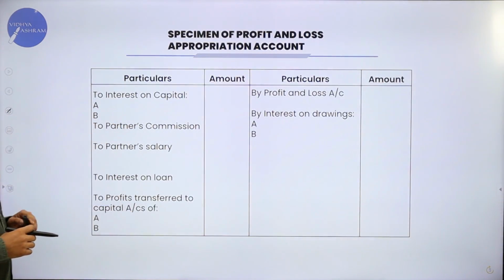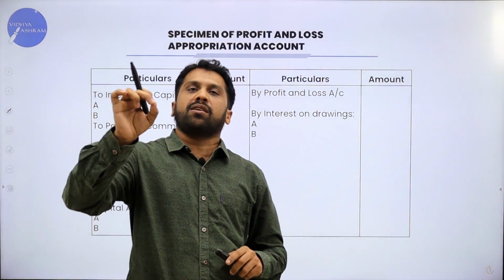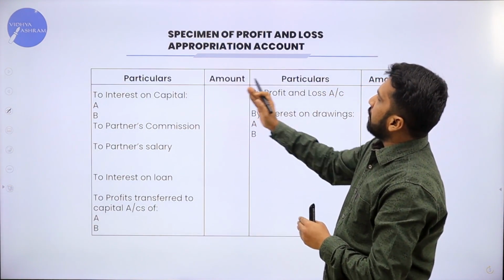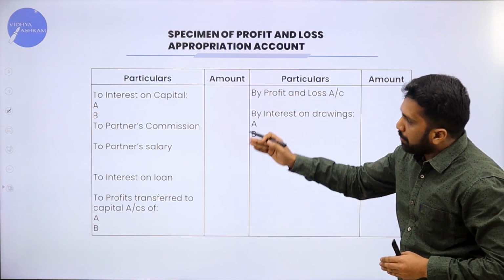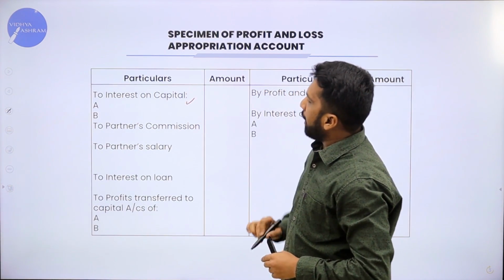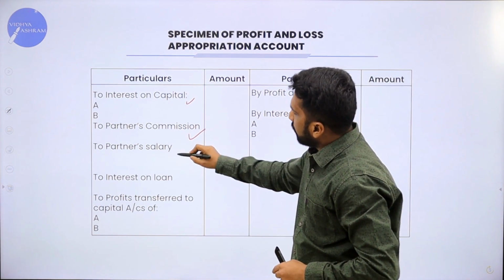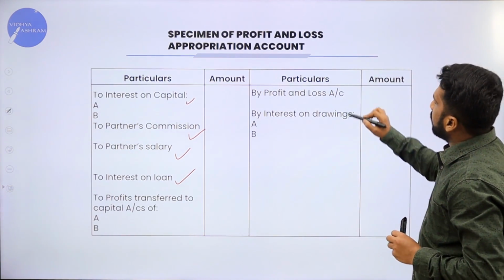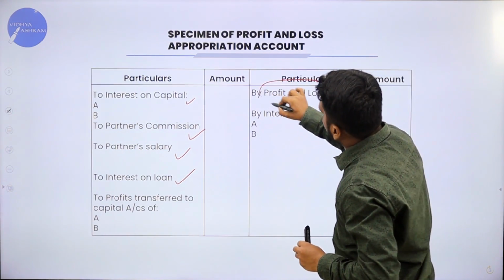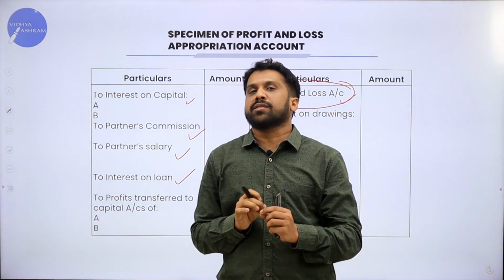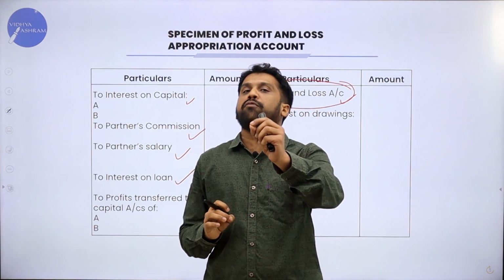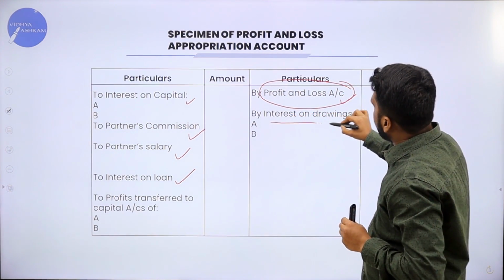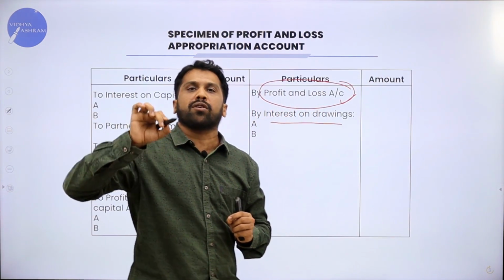Now, this is a specimen, or we can call it the format of P&L appropriation account. On the debit side, what will come? Interest on capital, partners' commission, partners' salary, interest on loan. On the credit side, what will come? Profit and loss account. This we have taken from the profit and loss account. In the P&L account, whatever profit you get, that has to be mentioned here. Last part, interest on drawings. This is a format for P&L appropriation account.